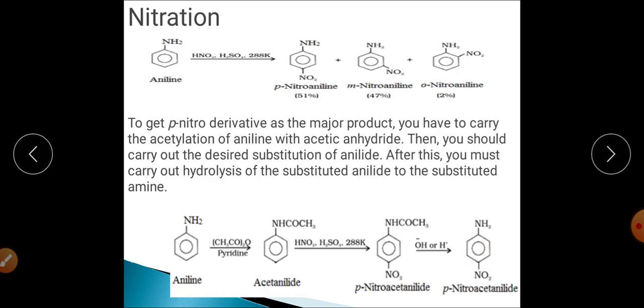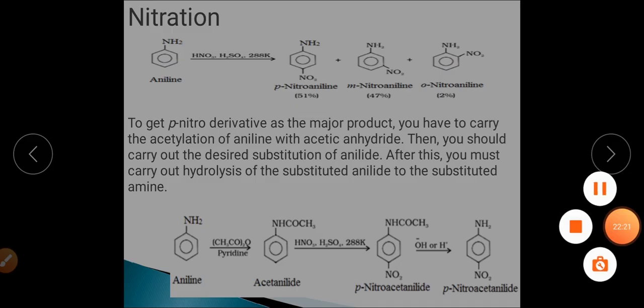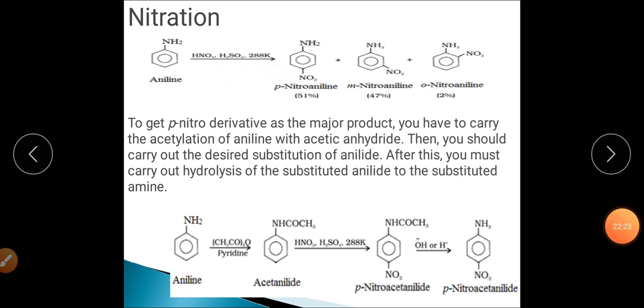Now we will talk about the nitration reaction. When aniline is subjected to react with the nitrating mixture, HNO3 and sulfuric acid, NO2 positive will be generated, and there is formation of para-nitroaniline in 51%.